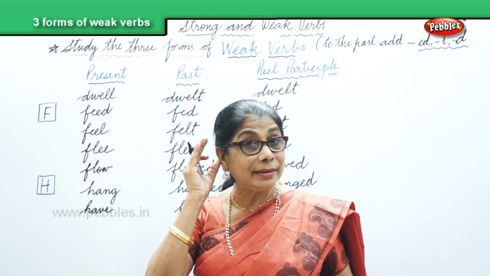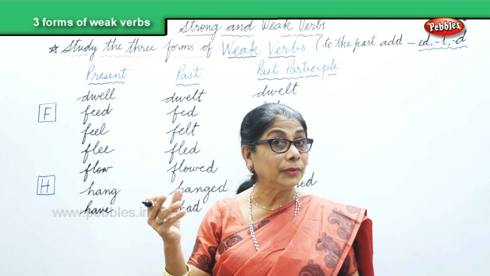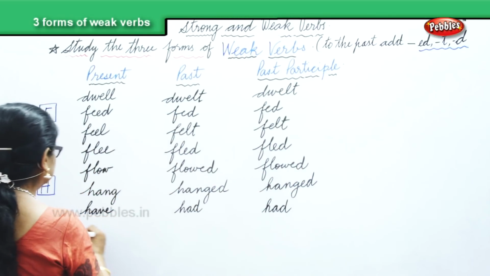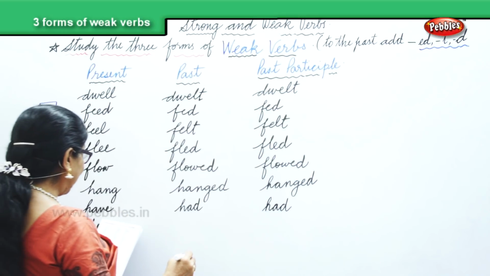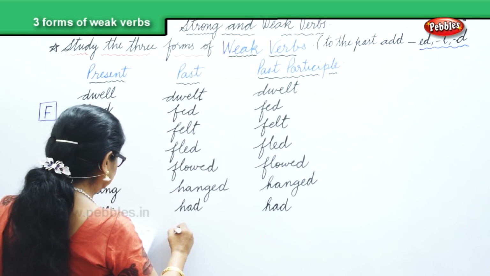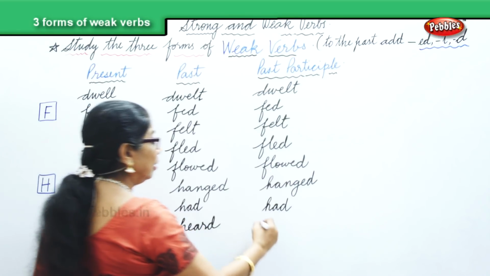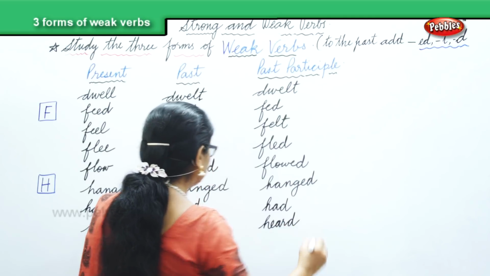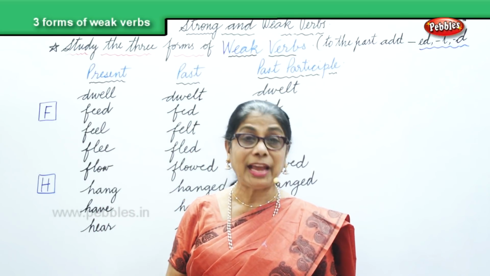Then hear. You hear someone speaking. You say, I heard. Okay? Hear. You form the past by adding D, heard. Heard. And again, for the past participle, also heard. Hear, heard, heard.